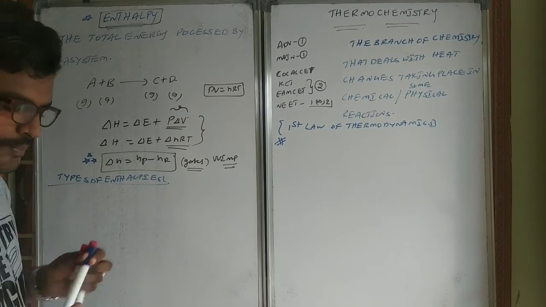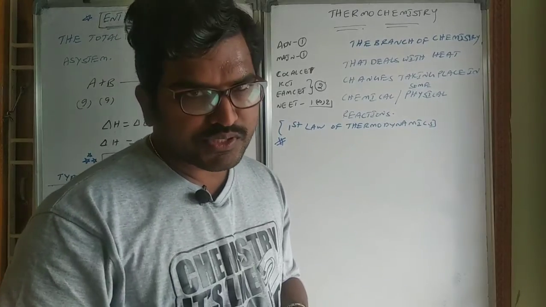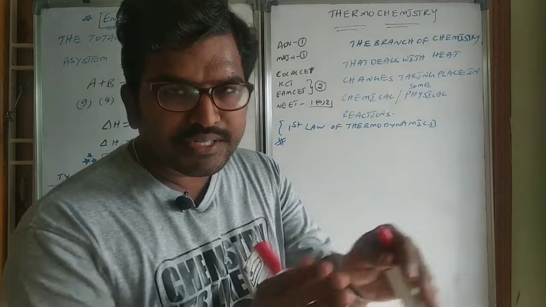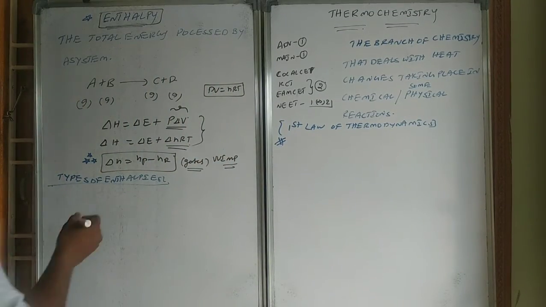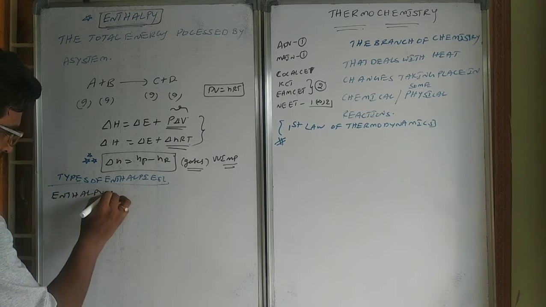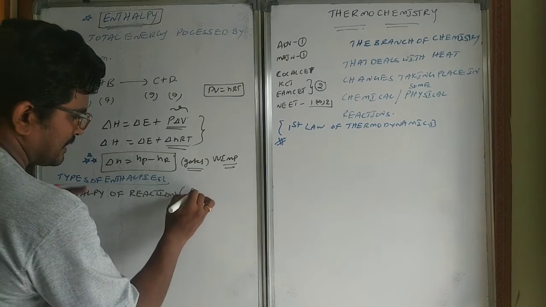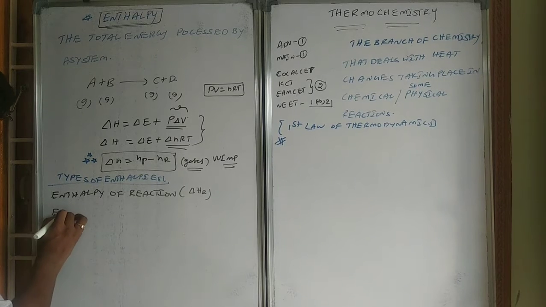Basically, the enthalpies are related to physical processes and chemical processes. So that's why we can categorize them into enthalpy of chemical reactions and enthalpy of physical changes. So let us see the enthalpies of a reaction. Enthalpy of reaction is known as delta H R.